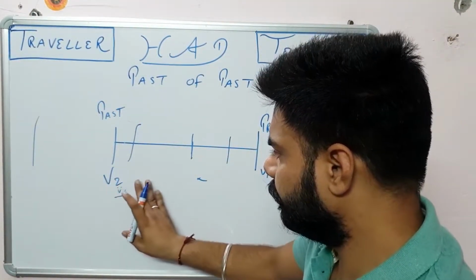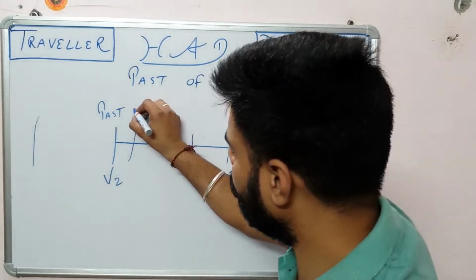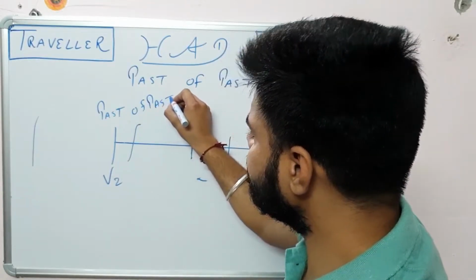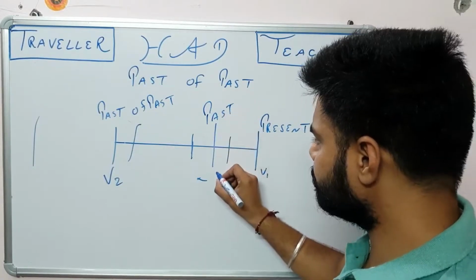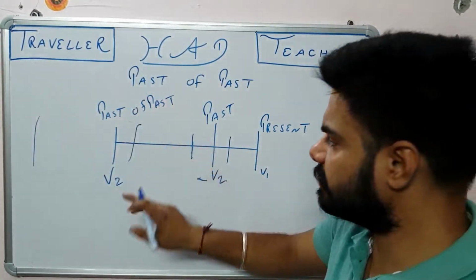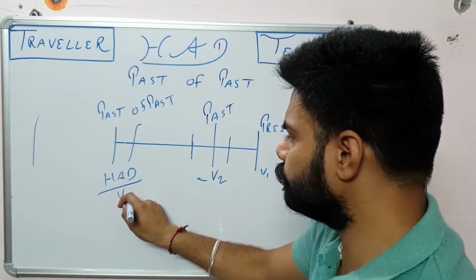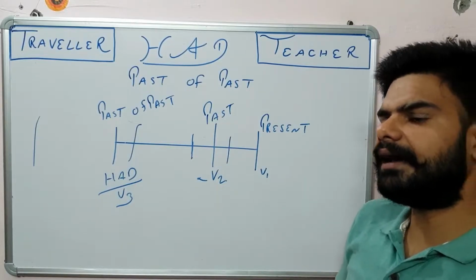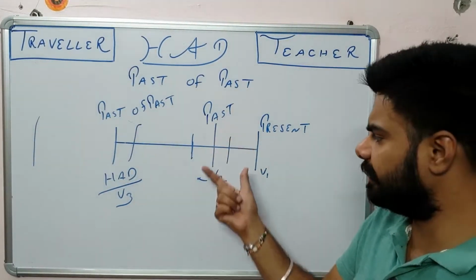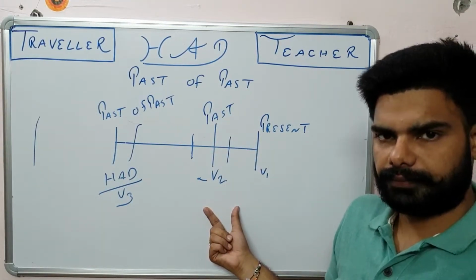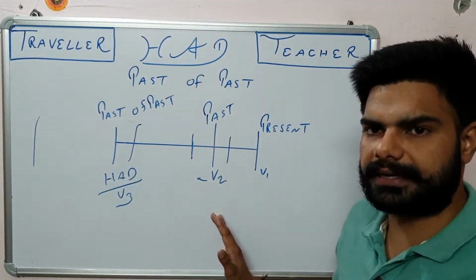and for past we use V2. But whenever we have a past of past, to make it a past of past, it's obvious that we need a past over here. So if there is a past like a V2, then in the past of past we will use had. So with had we will always use V3. That means whenever we talk about the past of past, there should be a simple past sentence with V2 form. This is the basic structure, that's why we use had sentences with V2 sentences.